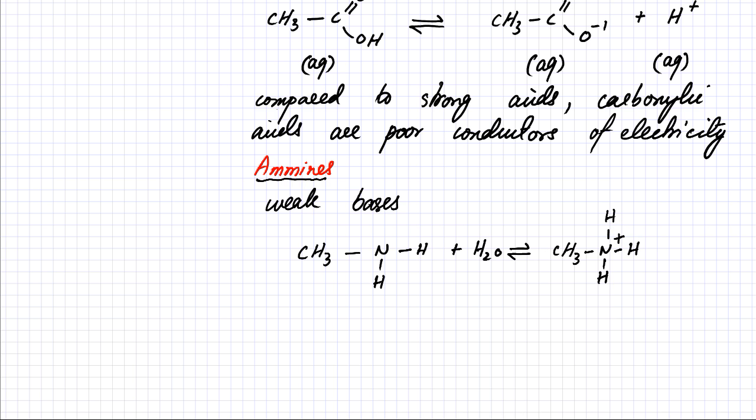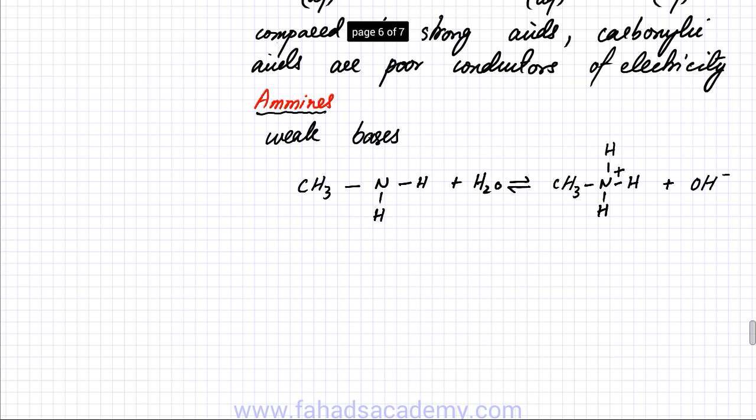So ethylamine gets positively charged. On the other hand, it ends up producing OH minus ions. So ions are produced when ethylamine is added to water, and whenever you have ions, electricity would be conducted, but they won't be very good conductors compared to strong bases or alkalis. So it's a weak base or alkali.